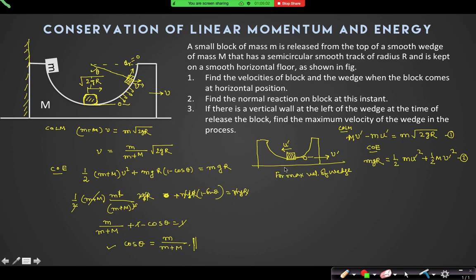Does potential energy depend on path? No. From wherever it is coming, I don't have to know that. Only the initial and final positions matter. This is the initial position, this is the final position. So potential energies are same. Only the change: the kinetic energy was this, now the kinetic energy is this. Can you solve these two equations to find the v prime?